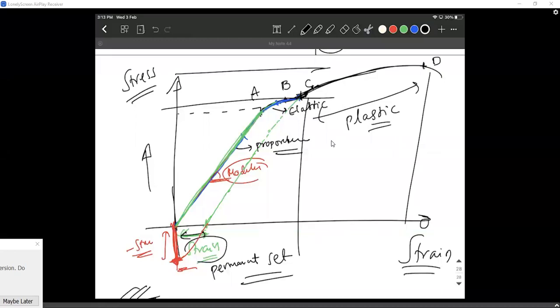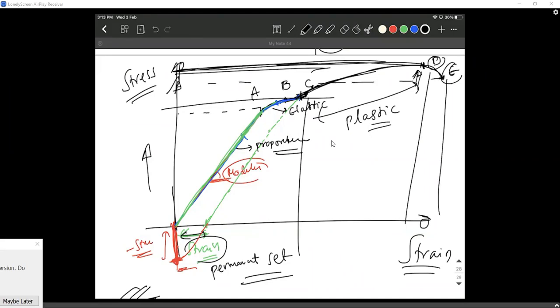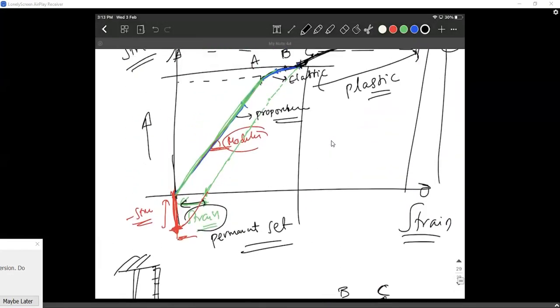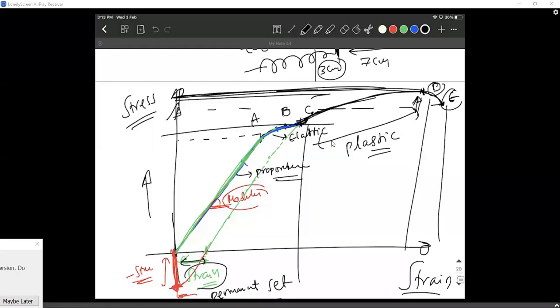This point D is the maximum stress that you can put on a body. If you push it beyond D, the material will break at some other point. It can break at D itself, but not just D, even for a lesser stress. Once you reach D, even for a lesser stress, at higher strain, if the body kept elongating, at some point the body will break. So in the end, the graph looks like this. Let me draw the graph again, or if you want to take a look, I'll just keep it here for a second. Look at how the graph went.